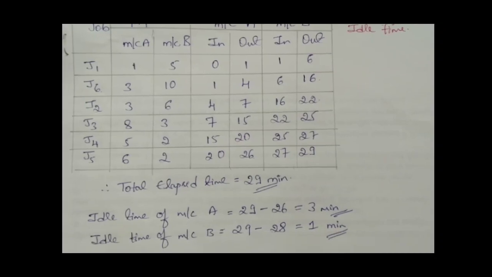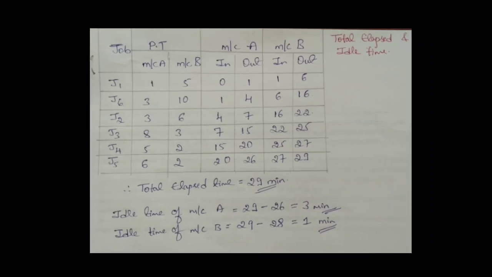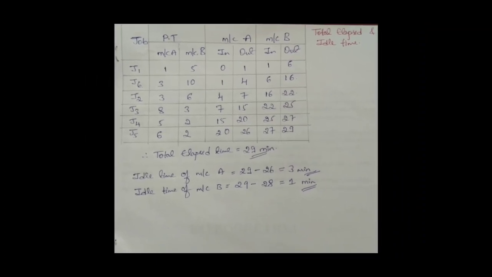If you come to machine B, the total elapsed time is 29 minutes minus the processing time of machine B, which is 5 plus 10 plus 6 plus 3 plus 2 plus 2, that is 28. So 29 minus 28 is equal to 1 minute. It means machine A is idle for 3 minutes, but machine B is idle for only 1.